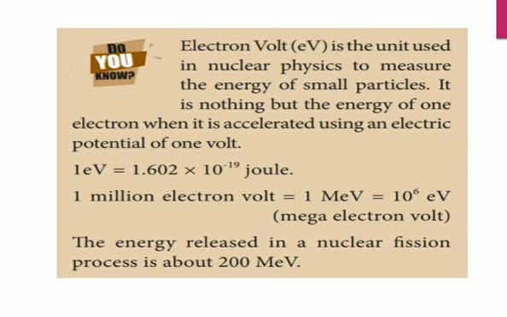The energy released in a nuclear fission process is about 200 mega electron volt. So the atom bomb is the example for the nuclear fission process.